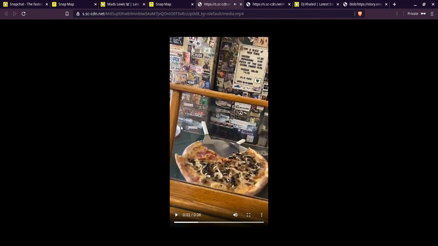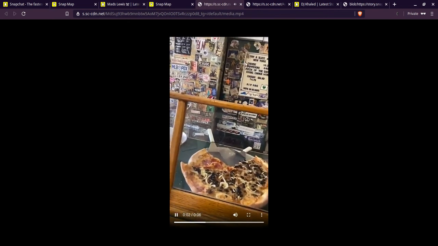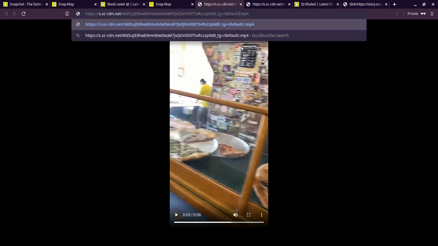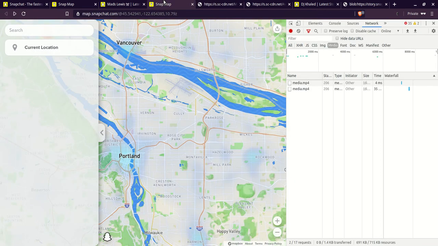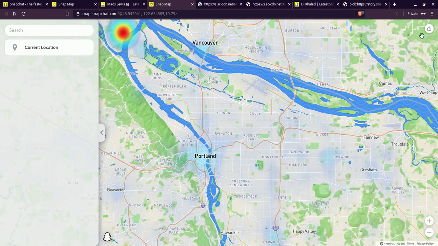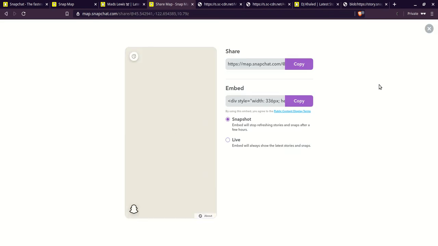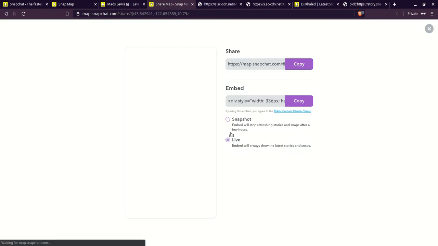So right now you see there's a blur here where that Northwest 23rd sign is, and the reason why is, in the media files in this extension right here, you can just type embedded, change it from media to embedded, and it will restore the picture with the actual geotag. So now I know exactly where they're at. I could pull up to this block if it's within the last 10 minutes and whatnot. So that's very useful. In addition to that, I can actually share the whole map like this and embed the actual map in a live way and a snapshot way.